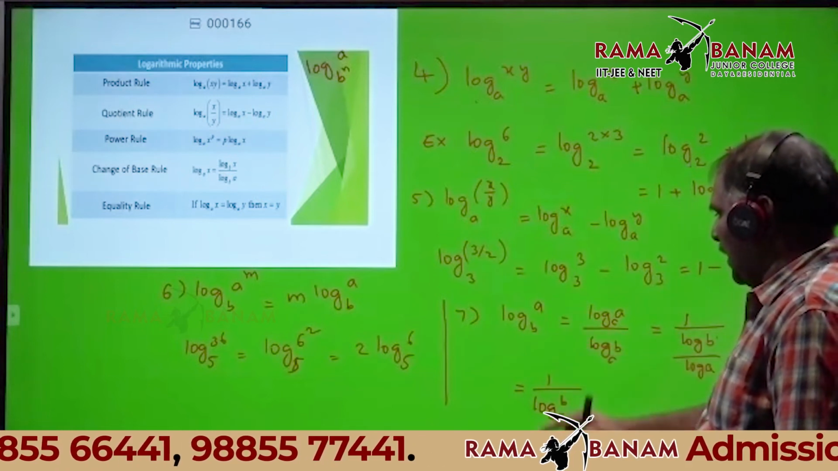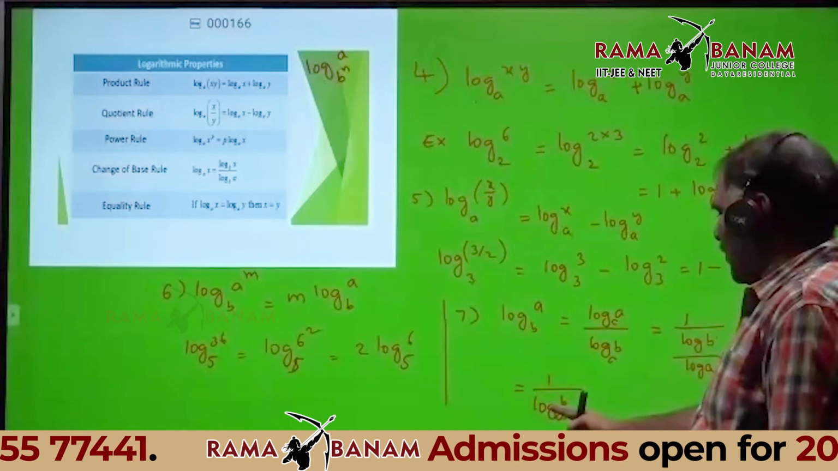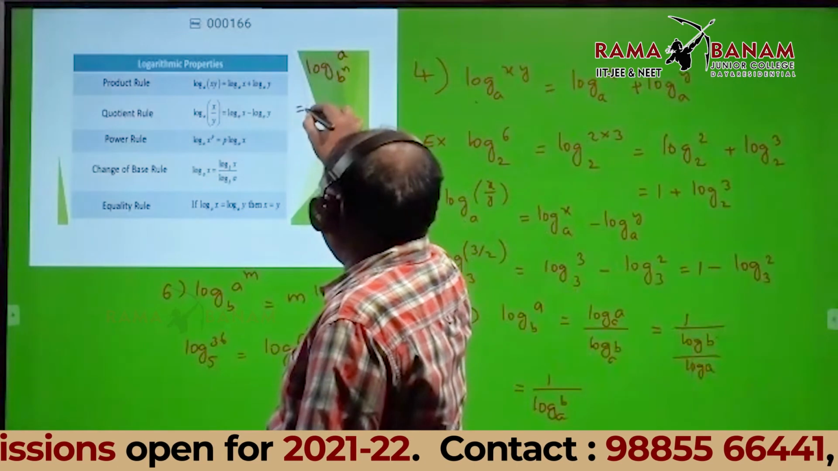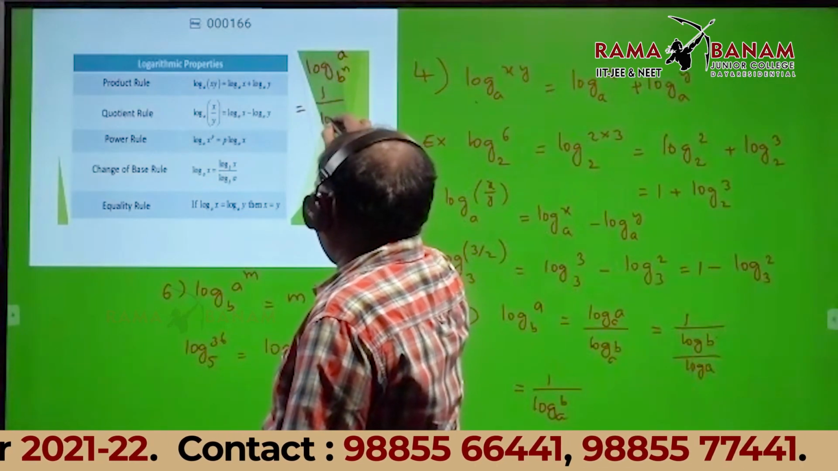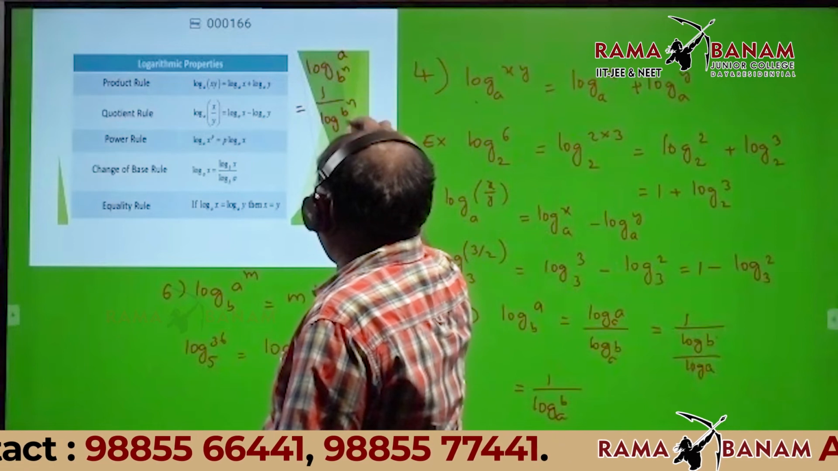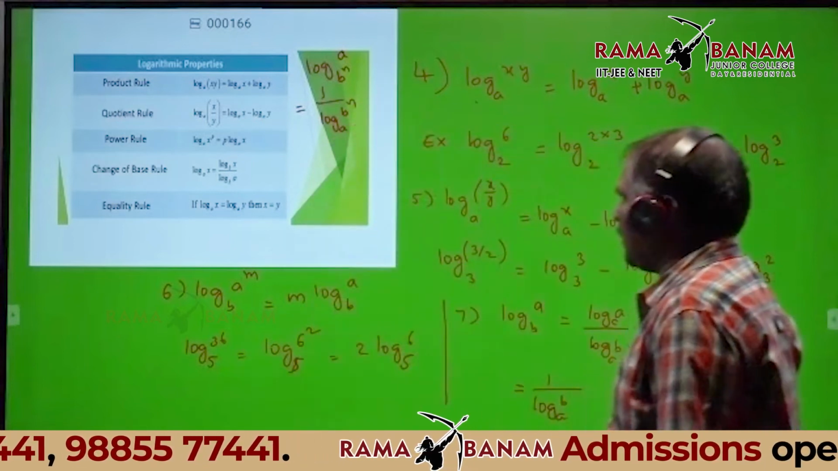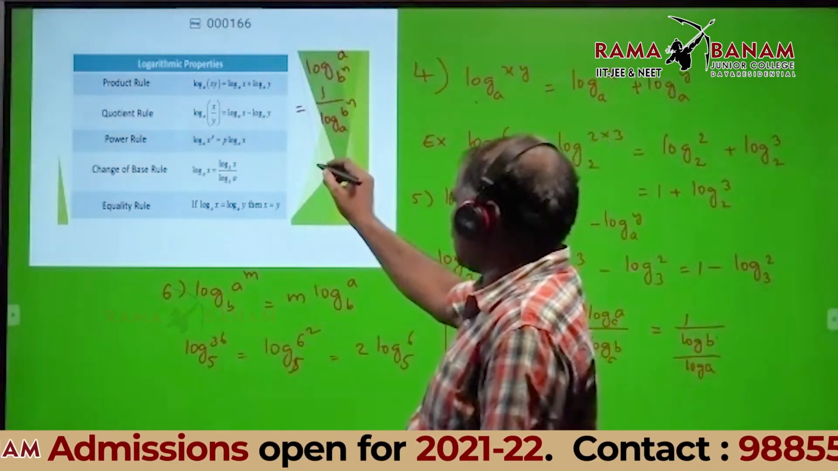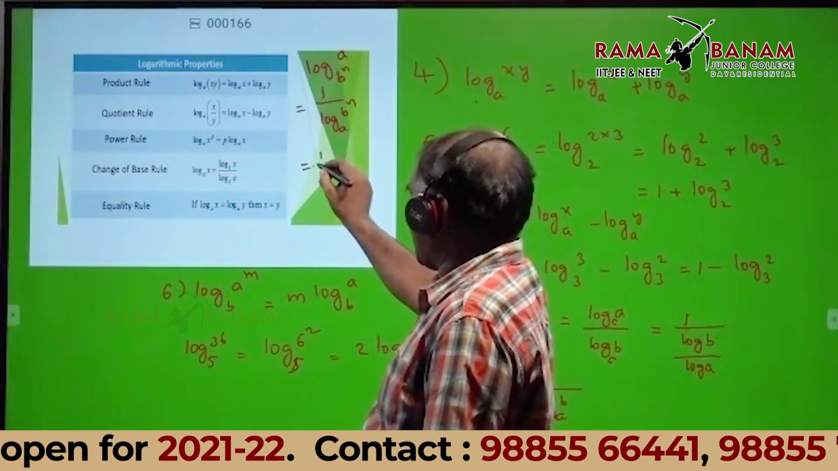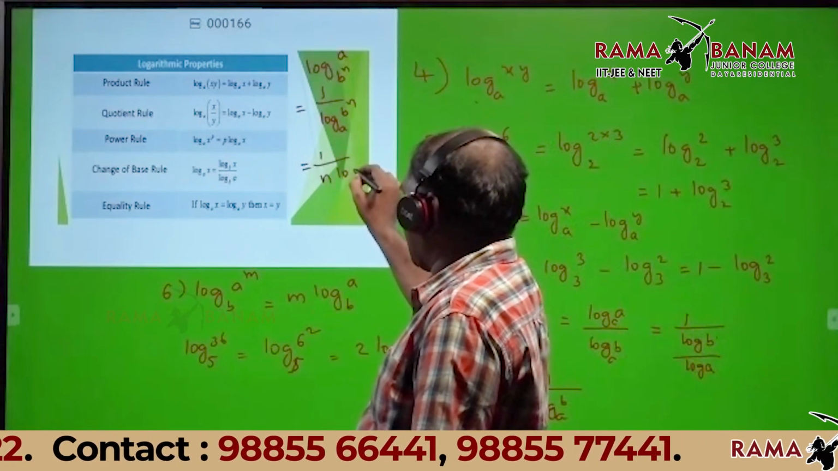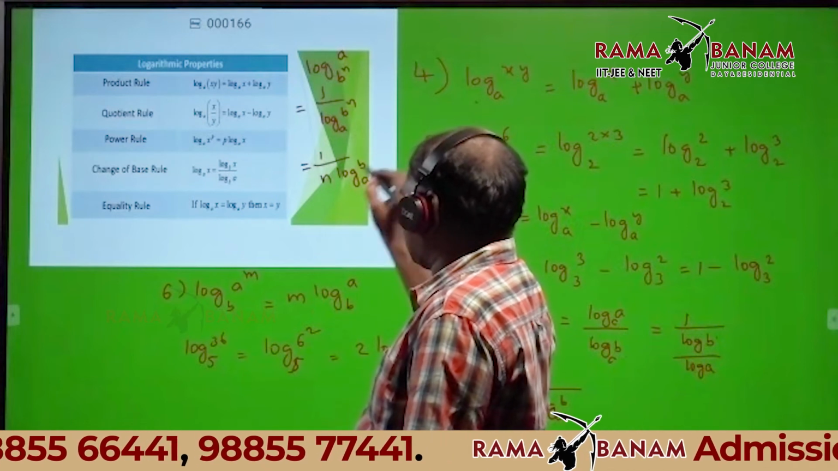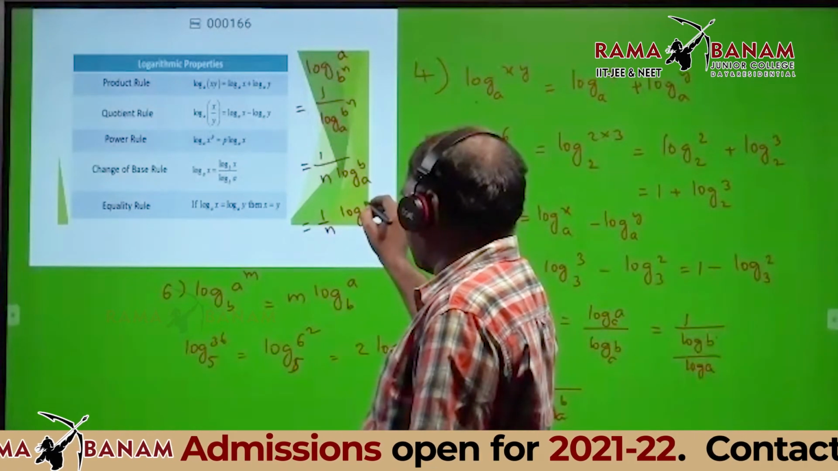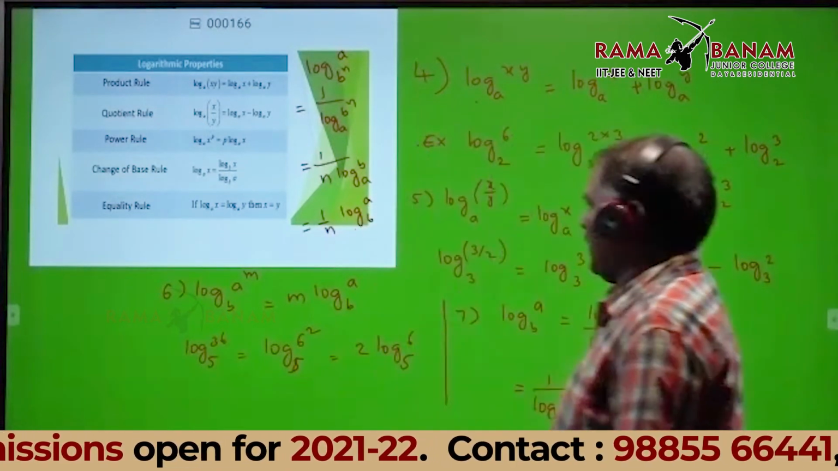Log A base B, how to write it: 1 divided by log B base A. The same property I can apply. This is 1 divided by logarithm of B power n base A. Here, B power n base A. Then the sixth property you can use. That is equal to 1 by n into logarithm of B base A. Also written as 1 by n logarithm of A base B.